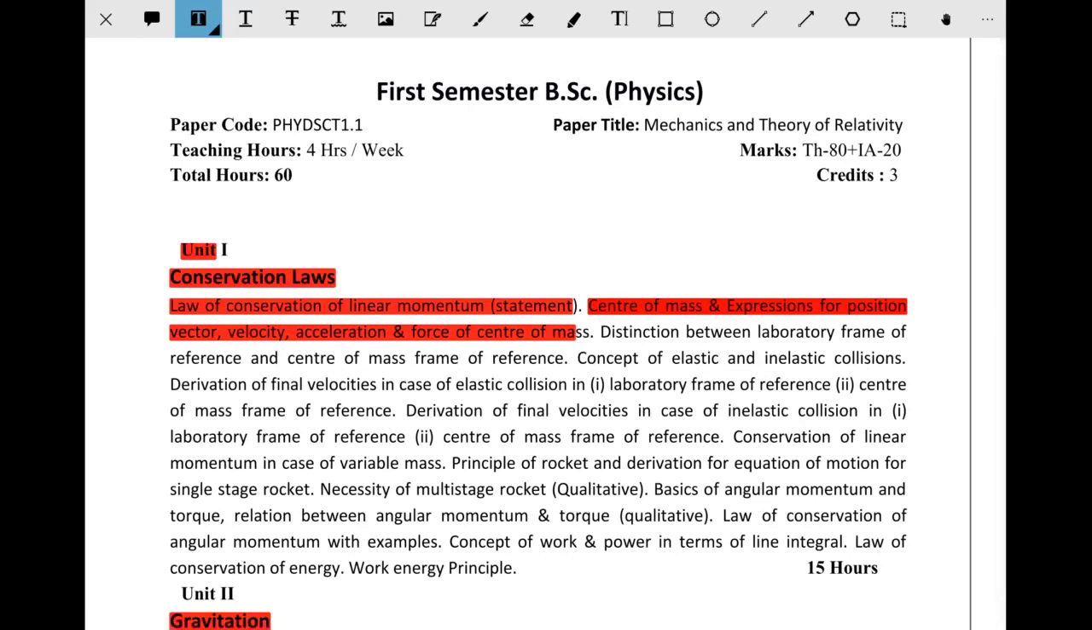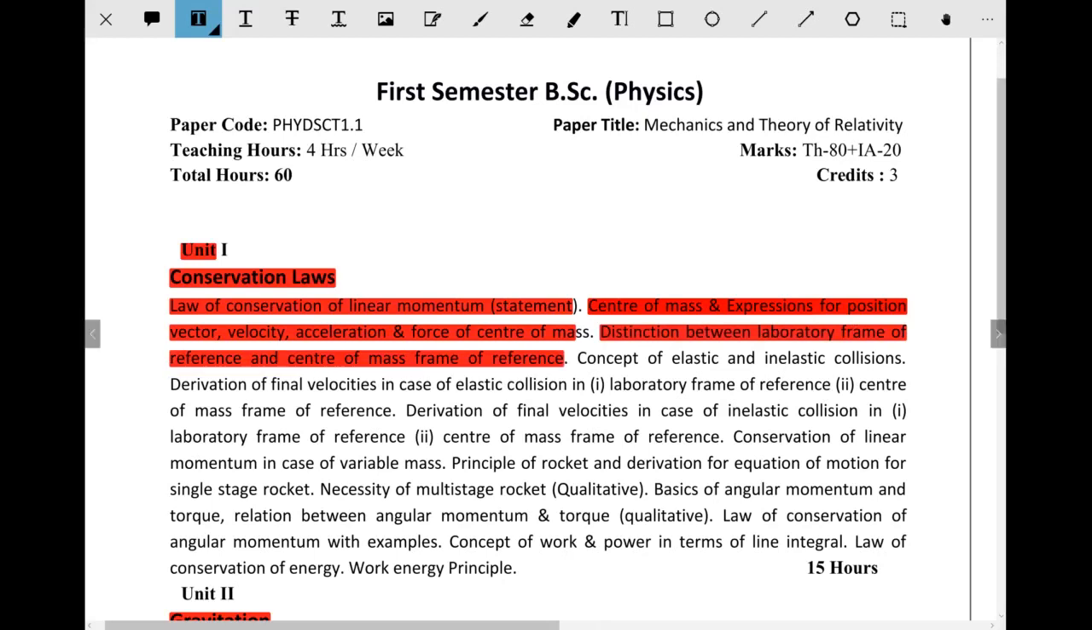Next, here, frame of reference. Two frames of reference are mentioned. One is the laboratory frame of reference and the other is the center of mass frame of reference. We are studying the distinctions, or differences, between the laboratory frame of reference and the center of mass frame of reference. Okay, so next is the concept of elastic collisions and inelastic collisions.